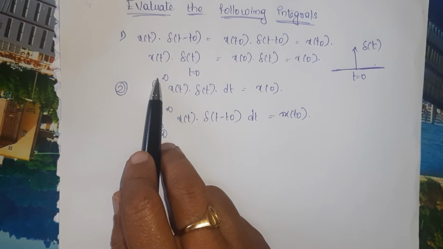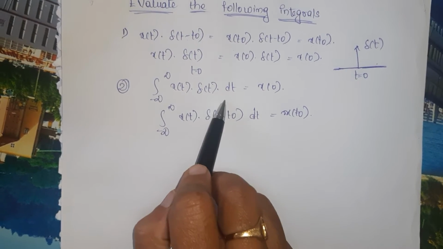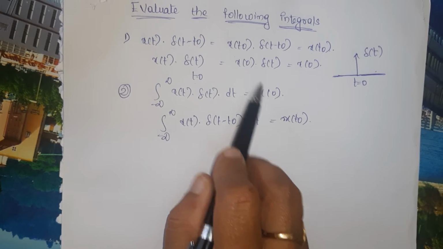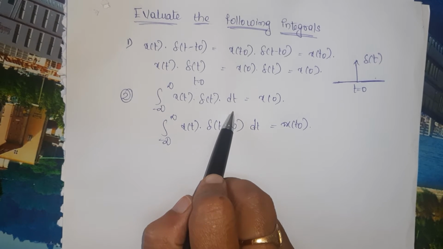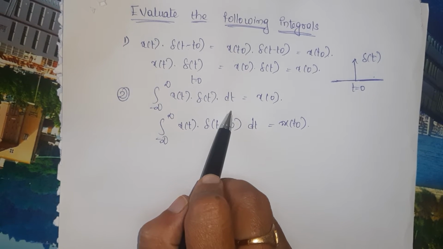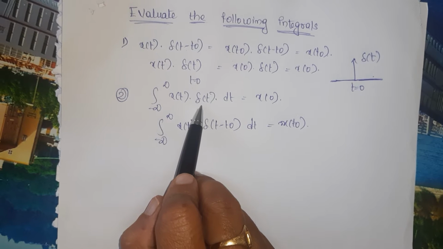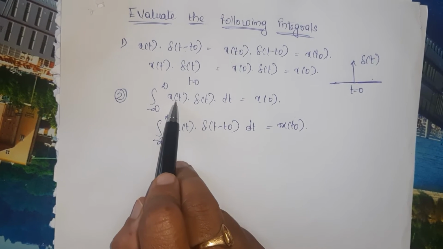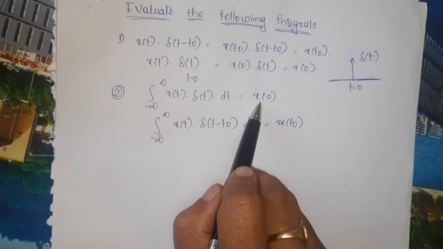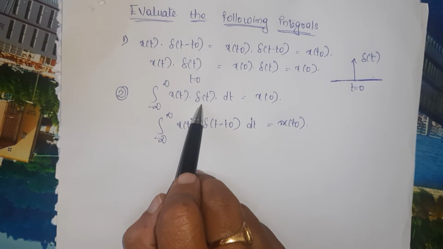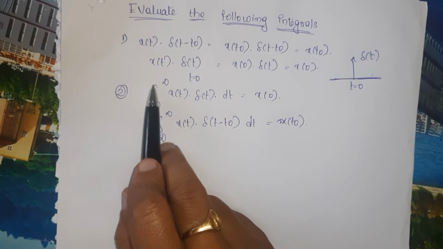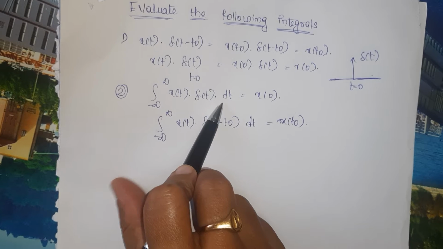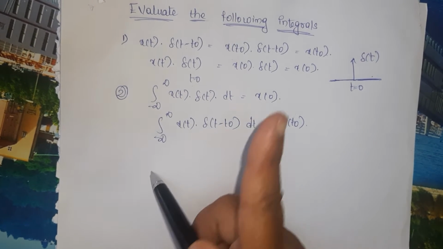And what is the shifting property? Integration from minus infinity to infinity of x of t into del of t dt is equal to x naught. It is the same as this one. Here del of t exists at t equal to 0; substitute and I get x naught. And the integral from minus infinity to infinity of del of t dt, by the area property, the area under the curve is equal to 1.